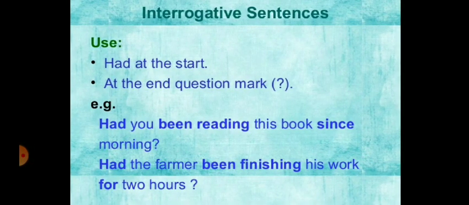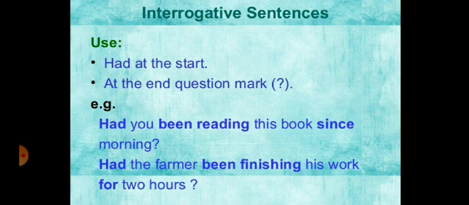Now come to the interrogative sentences of past perfect continuous tense. Use had at the start, at the end use question mark. For example, had you been reading this book since morning? Had the farmer been finishing his work for 2 hours?